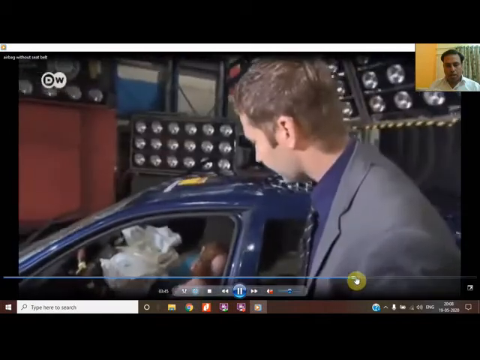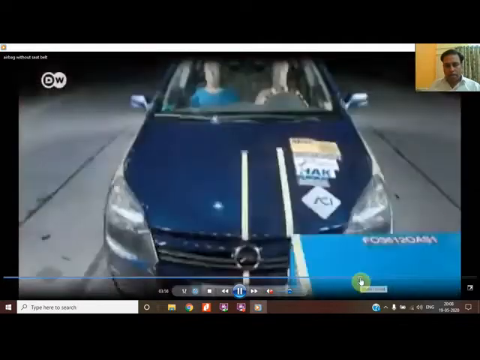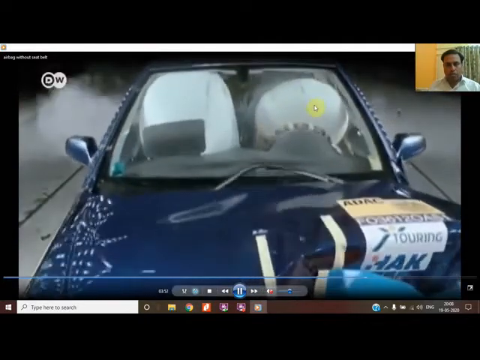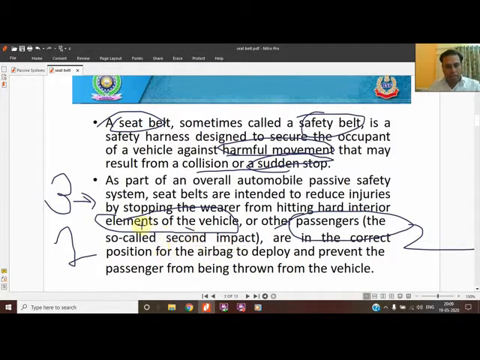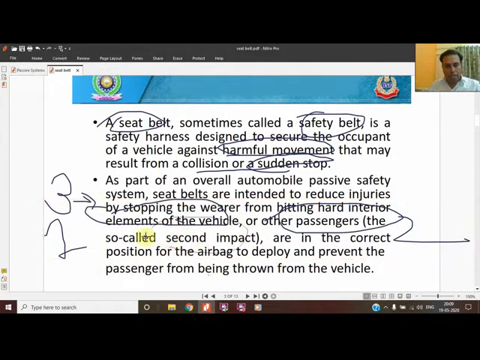In this, they are using the airbag and not using a seat belt, and they are showing that although the airbag is there, the body has crashed into the windshield, and you can see the cracks have occurred. This is the movement of the body. This is called the first collision, the first impact with the interiors of the vehicle, steering and other things. And second is that both of them rebound and collide, meaning passengers collide among themselves. Now see, the passengers are colliding among themselves. This is called the second impact.